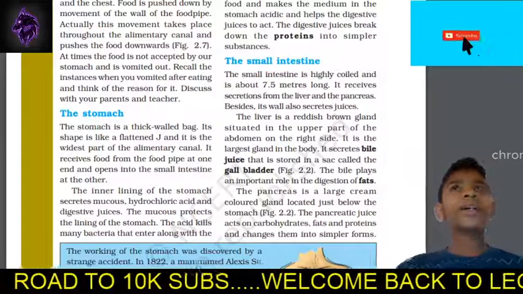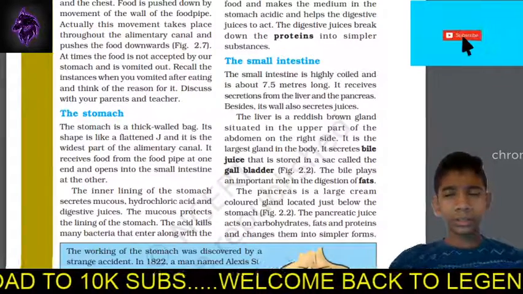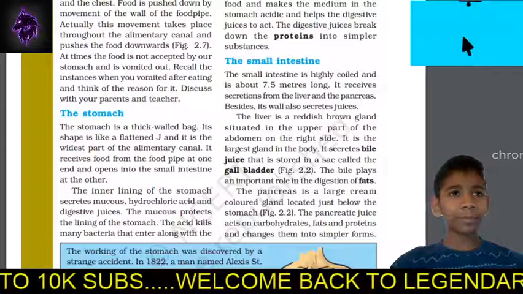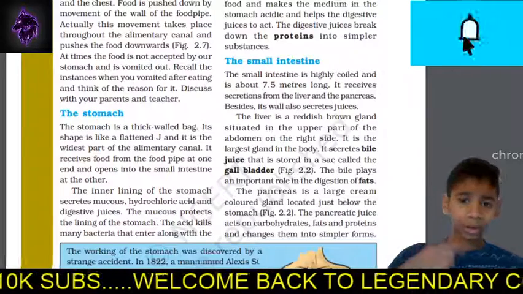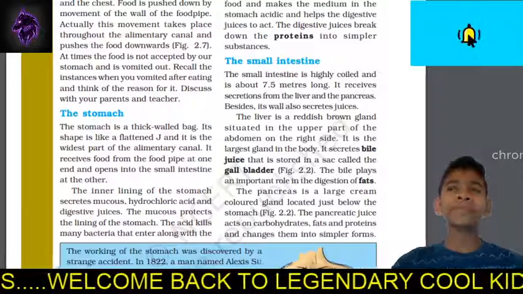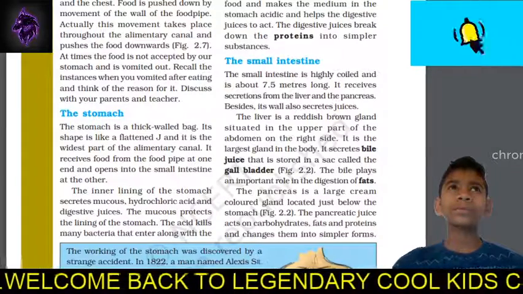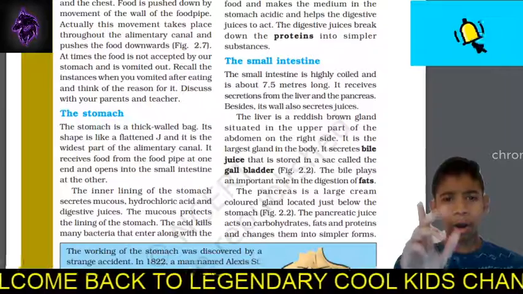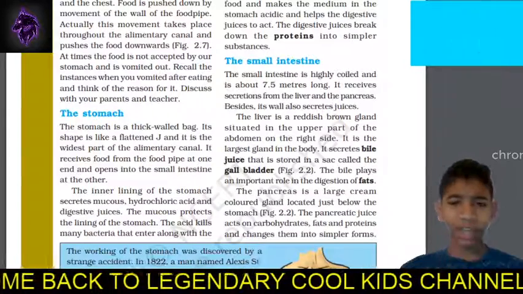And guys, there is a name for the process of the movement of the esophagus, right? There's a name for it. I'll tell you in the comment section down below. Okay, I'll tell you because I don't remember.